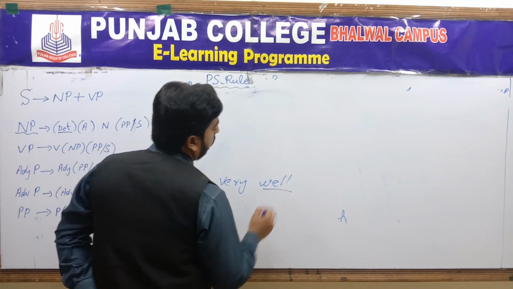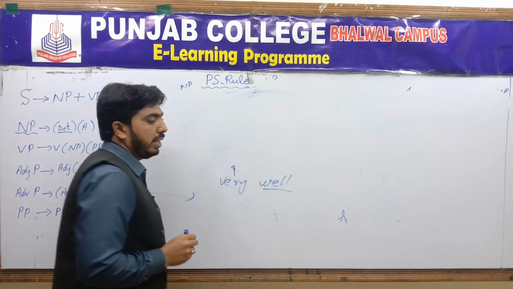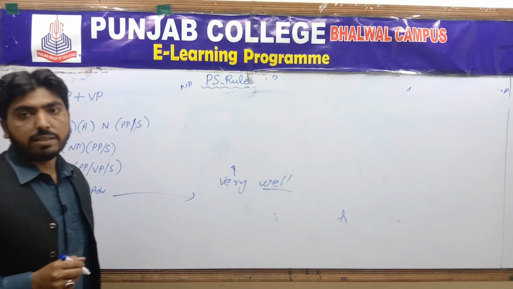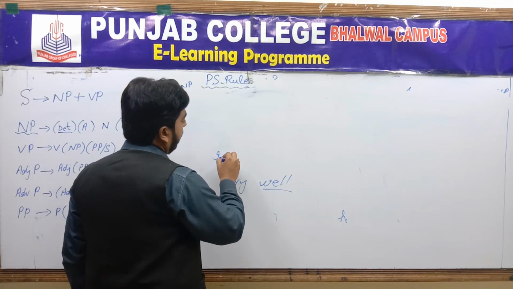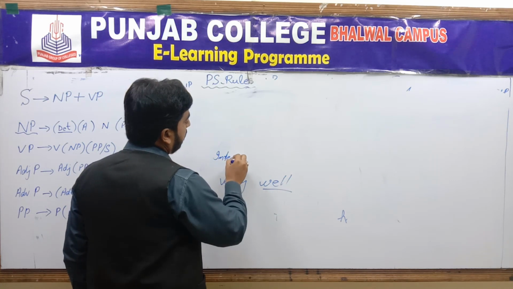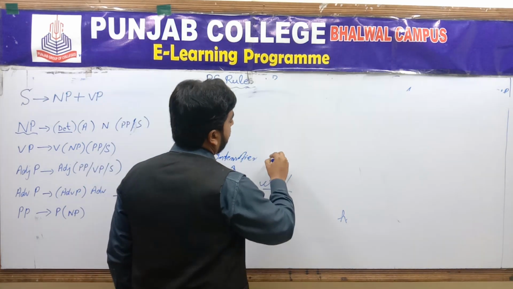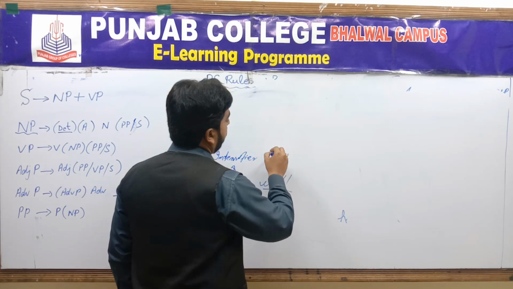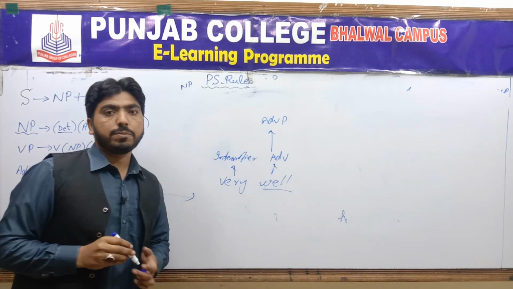So well over here is an adverb. Very is considered an intensifier. It is intensifying the manner of the action. This is the intensifier, and this is the adverb, and it would become an adverb phrase.